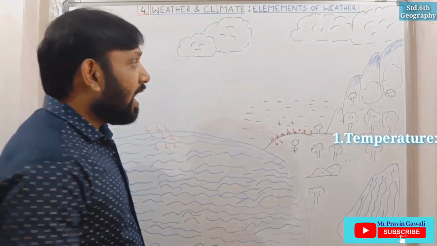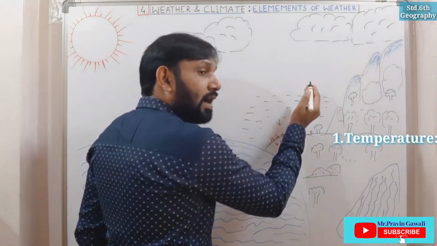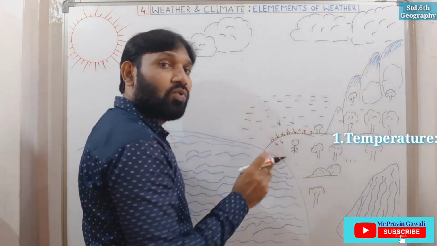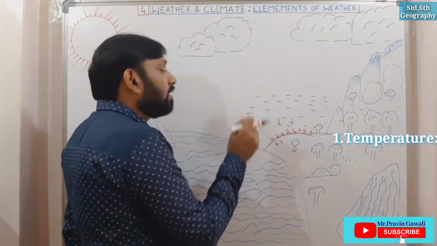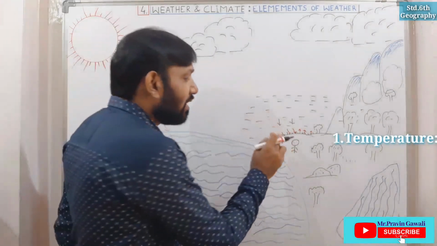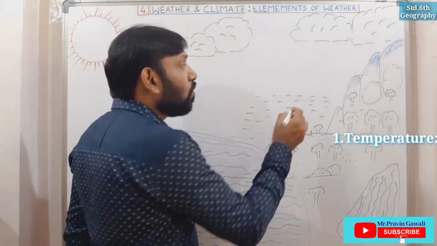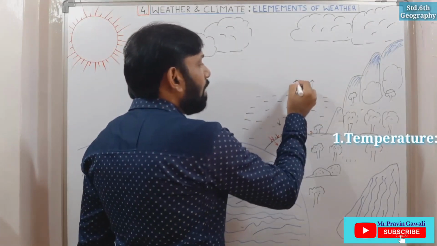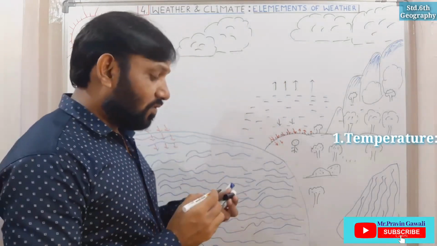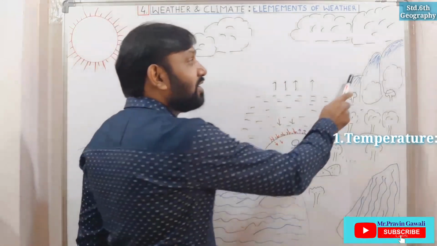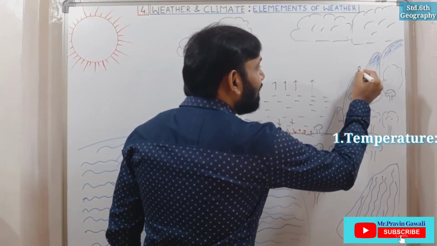As the layer increases, as we go up and up and up, the air temperature goes on decreasing. But the layer of the air closer to the land or the surface of the earth gets quickly heated. As we go up and up, the temperature becomes less. So we see the temperature on the mountainous area is cold.